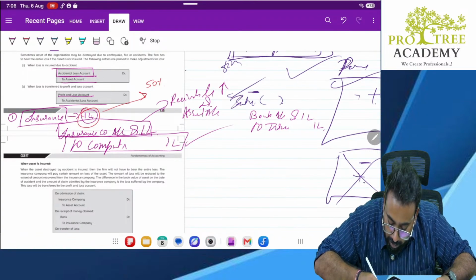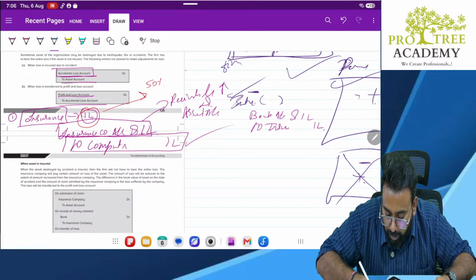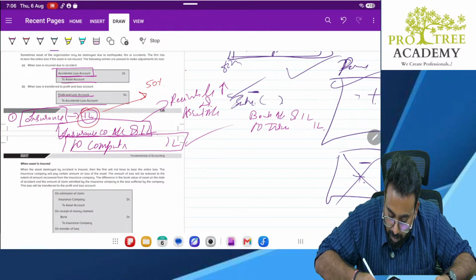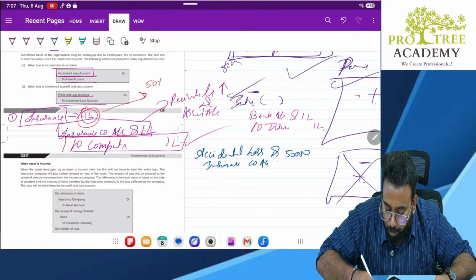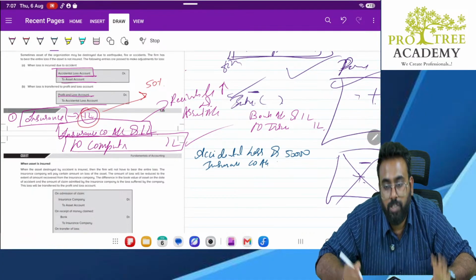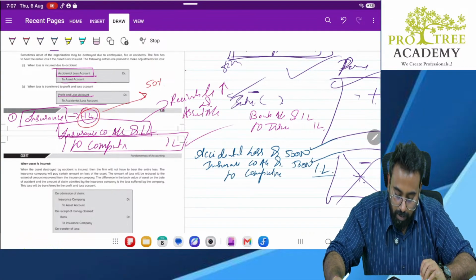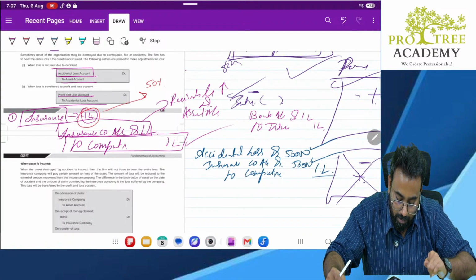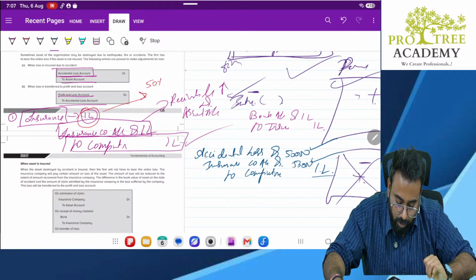So what I will do? Accidental loss account debit 50,000. Insurance company account debit 50,000. To computer 1 lakh. 50,000 loss, 50,000 receivable. Total 1 lakh. Clear? Everybody is understanding? Any doubts on this?